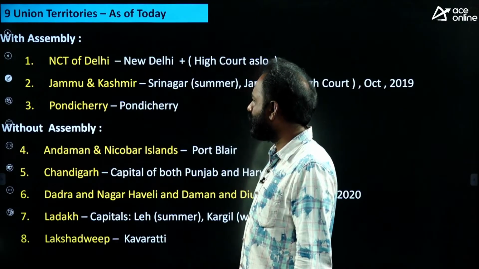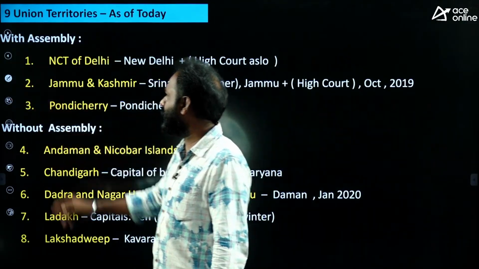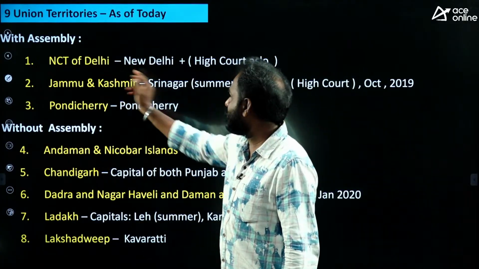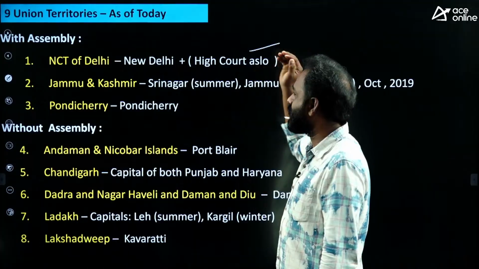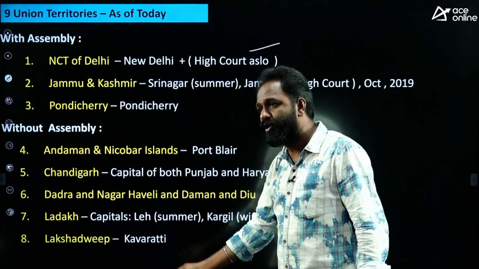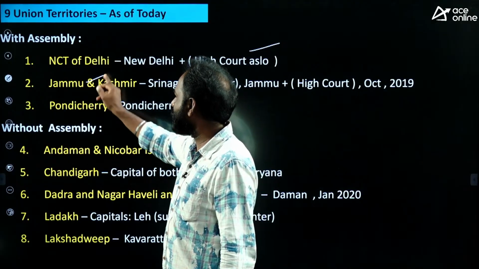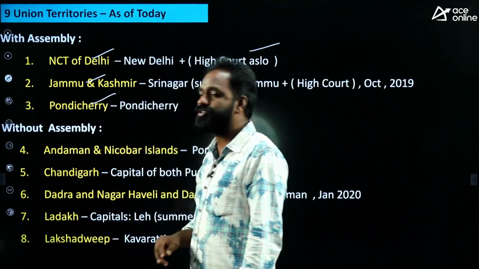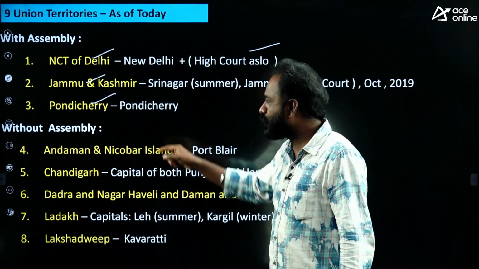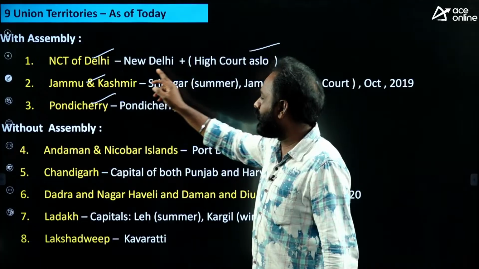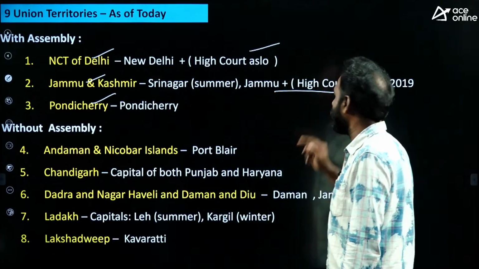Okay, I told you about the Union territories, right? Currently we have 9 or 8 Union territories. The NCT of Delhi, called New Delhi, has a High Court and an Assembly. Out of all the Union territories, 3 have an Assembly: Jammu and Kashmir, Delhi and Pondicherry. Out of all the Union territories, 2 have a High Court: Delhi and Jammu and Kashmir.